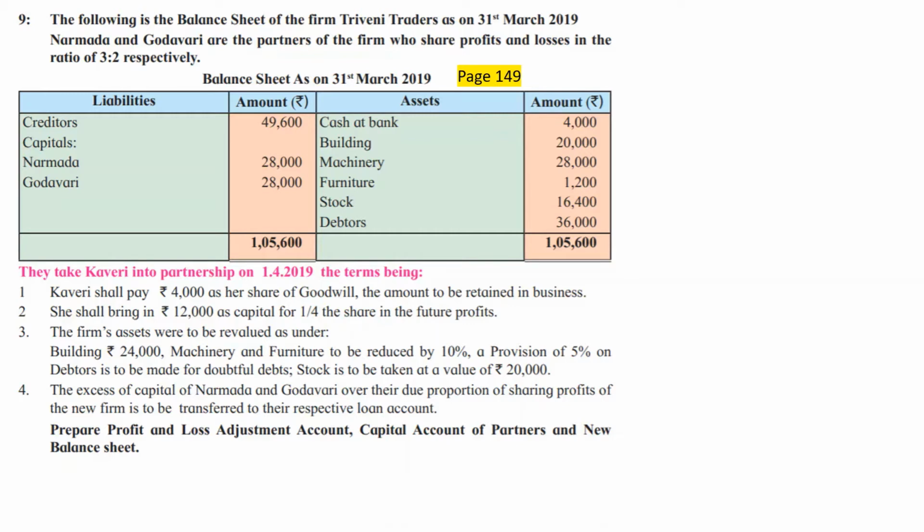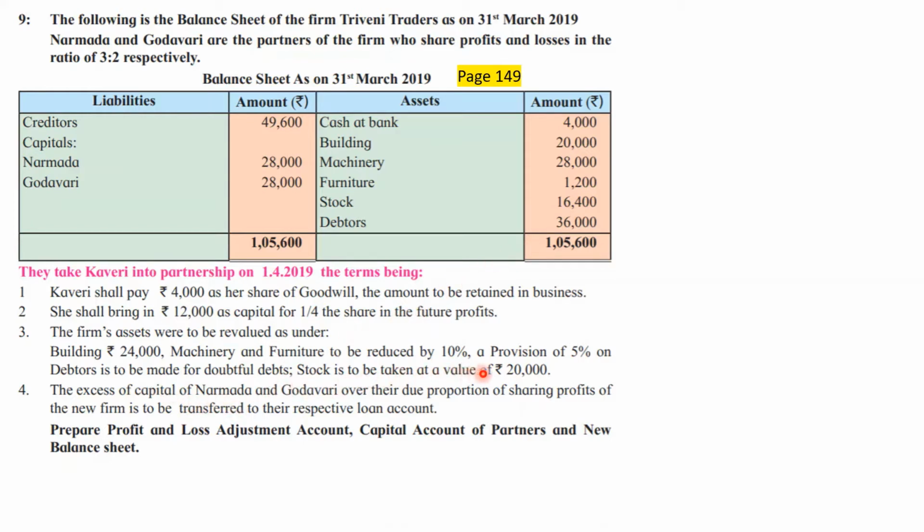The firm's assets were to be revalued as under: building 24,000. The original value of the building as per the balance sheet is 20,000, and we are expected to make it rupees 24,000. That means the value of the building should be increased, appreciated. It is a profit, and the profit should be transferred to the revaluation account credit side. Machinery and furniture would be reduced by 10%. So machinery 28,000 should be reduced by 10%. A provision of 5% on debtors is to be made for doubtful debts. So we'll have to create an RDD.